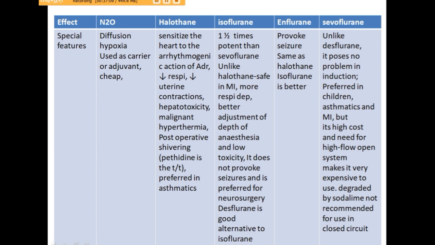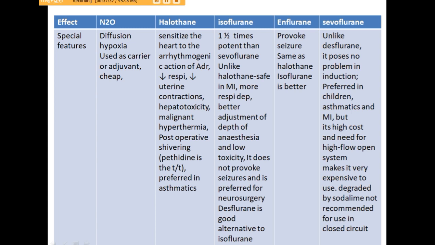Although inhalational agents are usually not used for induction, sevoflurane can be used in children and asthmatic patients. But its high cost and need for a high flow open system make it very expensive to use, so it is not used much in developing countries. It is degraded by soda lime and not recommended for use in closed circuits, so open circuits are required if sevoflurane is being used.